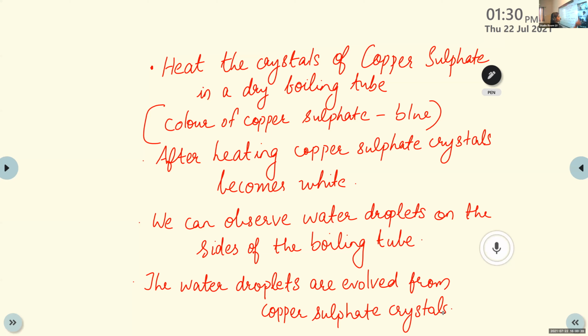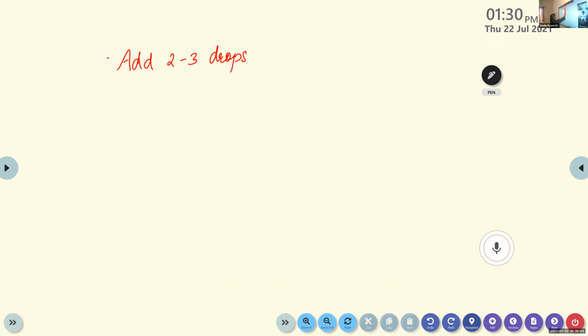Have you completed the slide, children? Yes, ma'am. Completed. So we can go to the next one. The next step: add 2-3 drops of water to heated copper sulfate crystals.